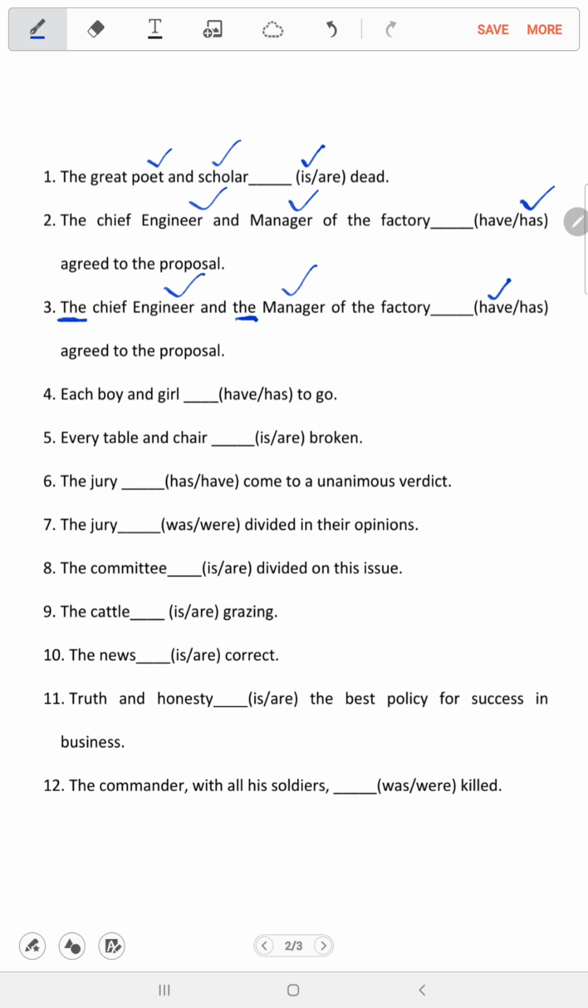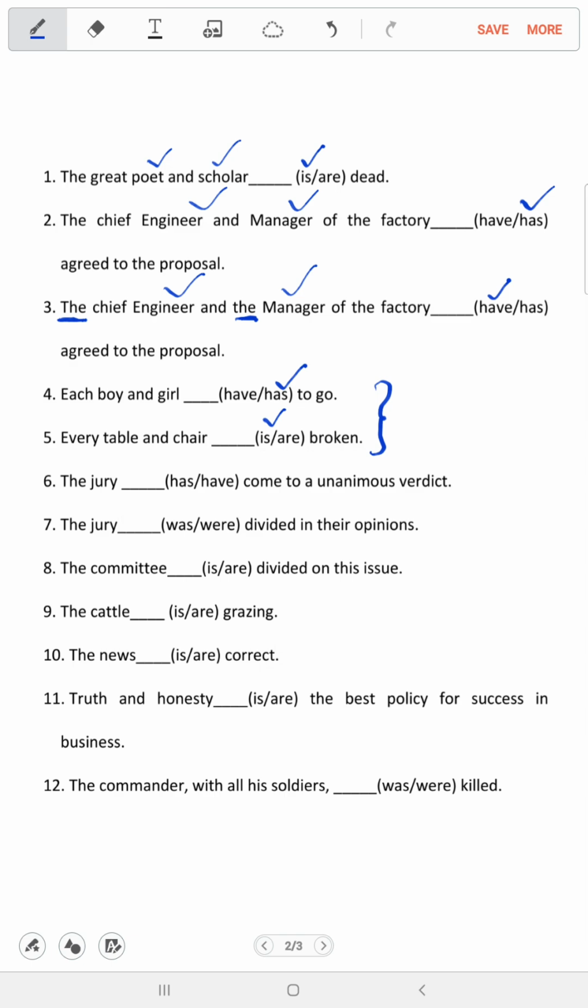Question number 4. Each boy and girl dash to go. The option would be has to go. Every table and chair dash broken. The answer would be is broken. So if we look at question number 4 and 5, here if two or more nouns or subjects have each, every, everyone, none before them, they take a singular verb. But a word of caution: we have to remember each, every, everybody, nobody, such words are used before a singular noun only, and they take a singular verb.